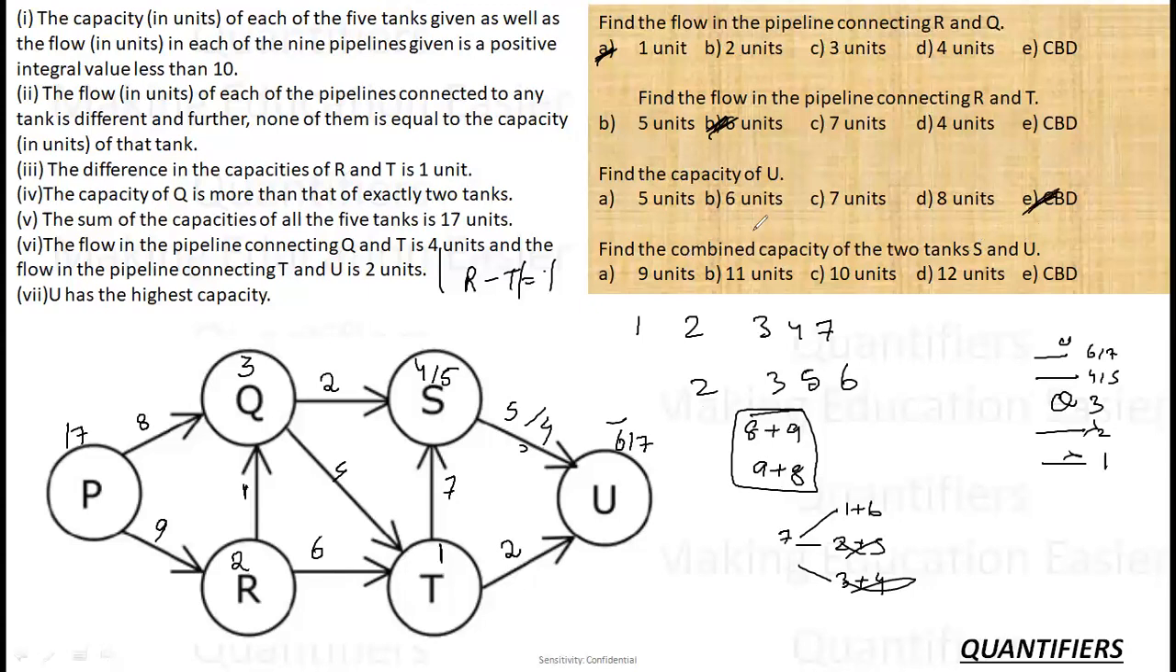And find the combined capacity of the two tanks S and U. So the combined capacity: obviously it was 4, the tank flowing was 5 and it was 2, so it was 7. In this case, it was 4 plus 7. If it was holding 5, the flow was 4 and here was 6. In this case, again it is 5 plus 6. So basically the cases are 2, but the combined capacity of S and U is always going to be 11 units. So this completes my set.